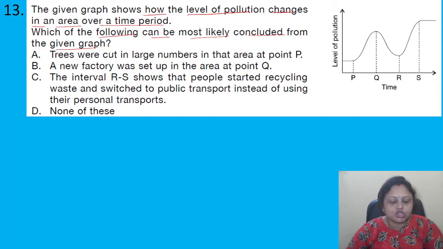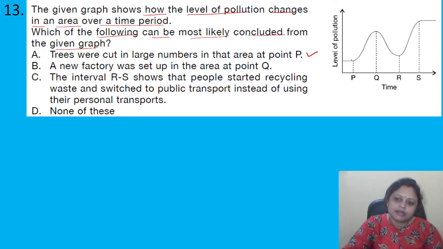Okay. So here the first option: trees were cut in large numbers in that area at point P. So this one is correct because it was constant till P, right? After P, the level of pollution has increased. So it could happen that trees were cut in large numbers. So the level of pollution increases after the point P, right?